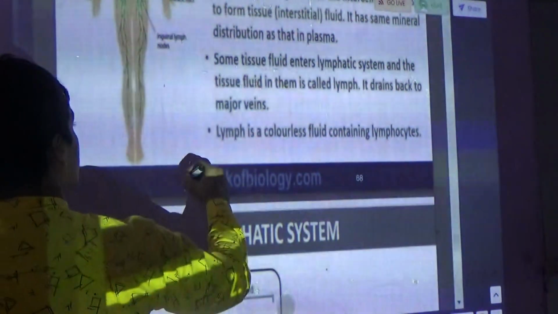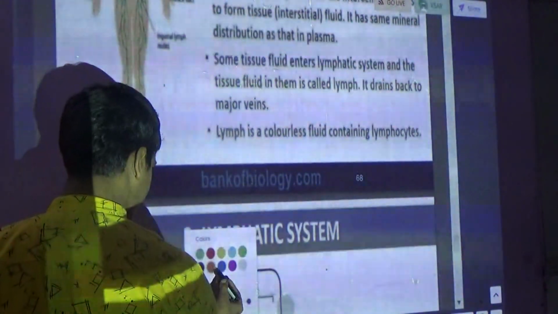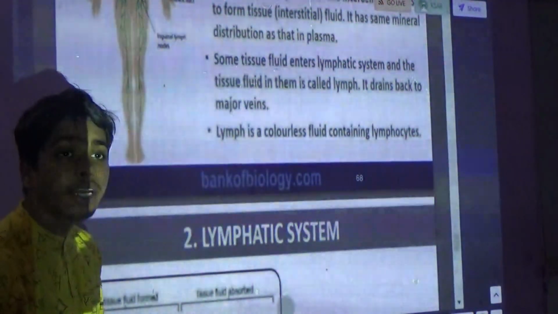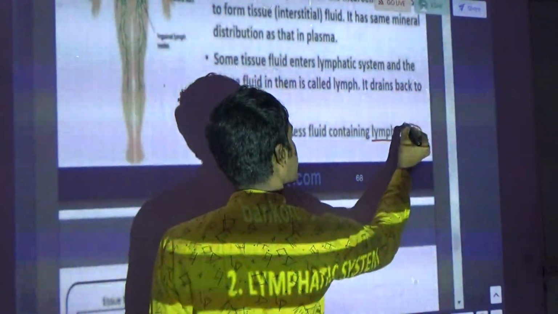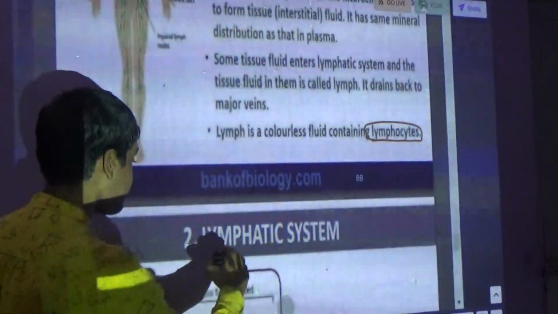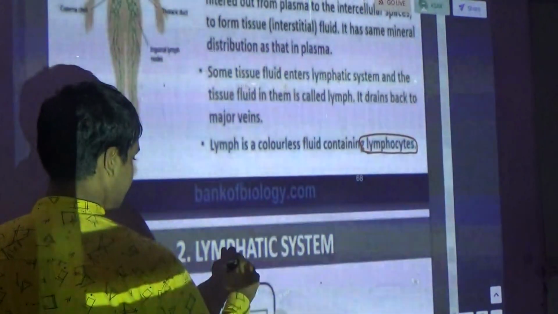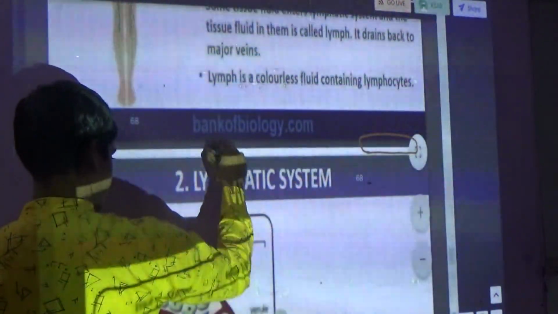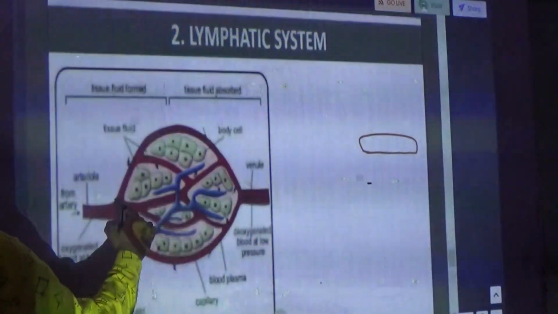Now, lymph is a colorless fluid containing lymphocytes. This is the diagram.